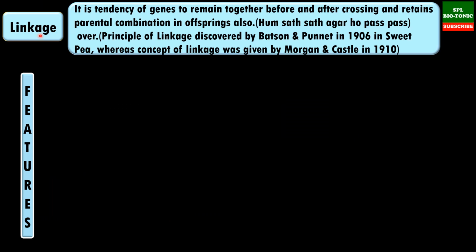Now with this, let us understand linkage. Linkage is the tendency of the genes to remain together before and after crossing over, and they retain their parental combination even in the offsprings. So I usually say, hum saath saath agar ho paas paas. So the distance matters for the linkage. That is, the more the distance, the less the linkage, and vice versa. The principle of linkage was discovered by Bateson and Punnett in 1906, whereas the concept was put forth by T.H. Morgan and Castle in 1910.